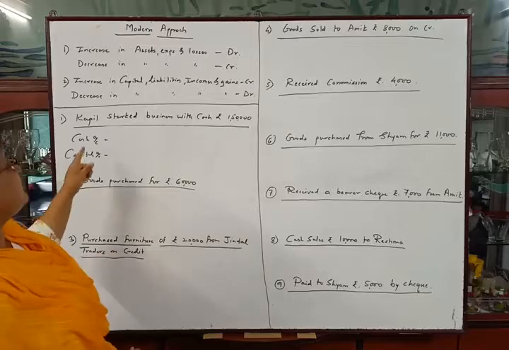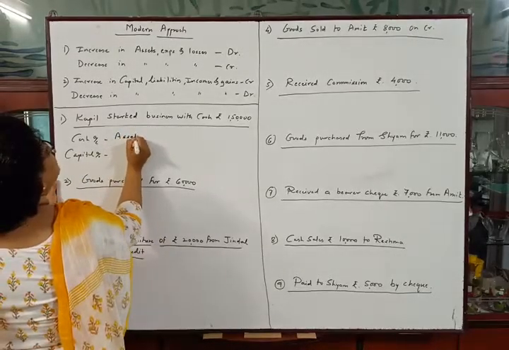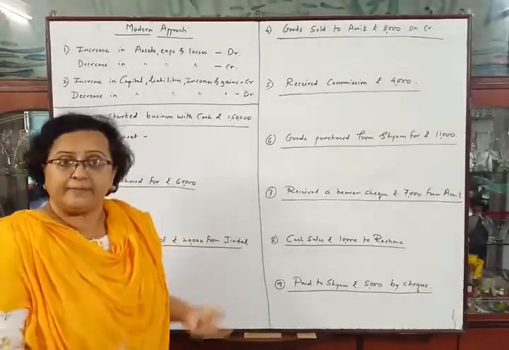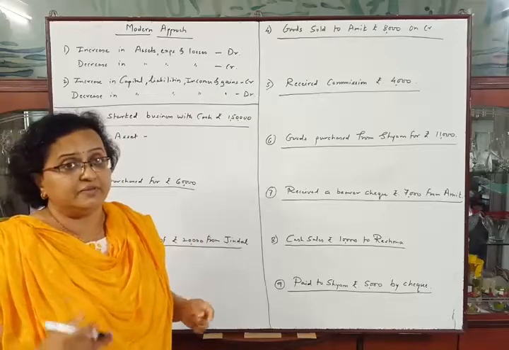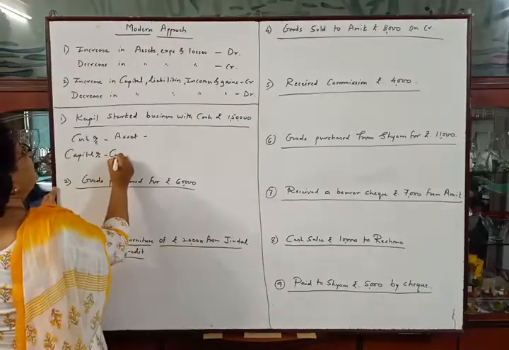Okay, we know that cash is our asset, so I will write asset here, and capital is owner's capital, that is Kapil's capital. It is the liability of the business towards the owner, so we can write here capital or liability.